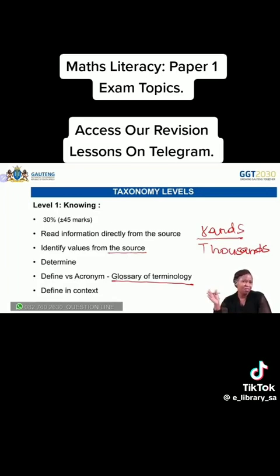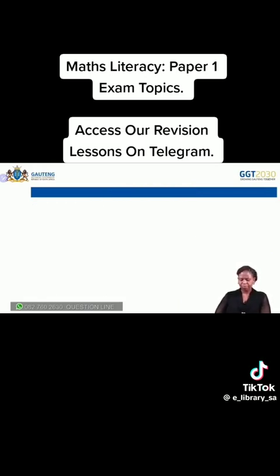You must be very specific when we say define in context. So it is important that when the question says define in context, you underline the word context. You go back to your context again. You read your context, and after reading your context, then define appropriately according to your context.